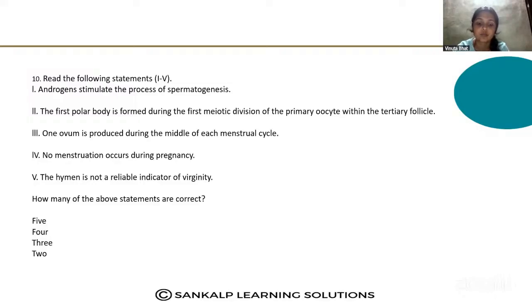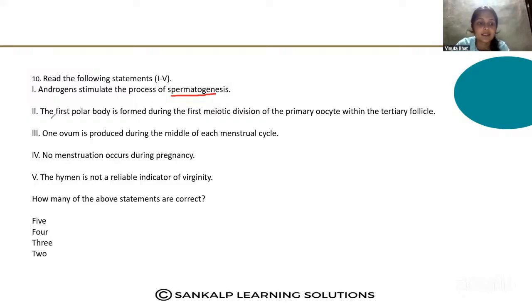Read the question properly. Here, androgens stimulate the process of spermatogenesis. Yes, androgens, mainly testosterone, play the main role in spermatogenesis, in the production and maturation of sperms. So for that, these androgens are very essential.